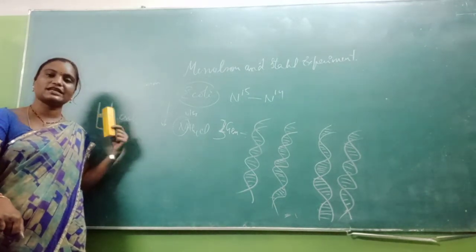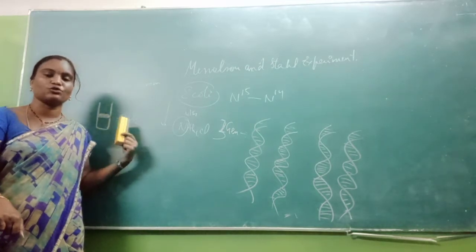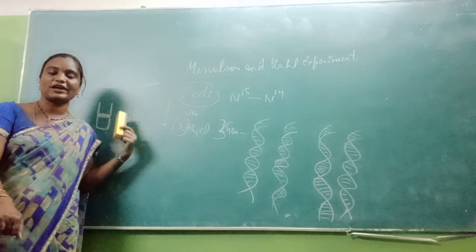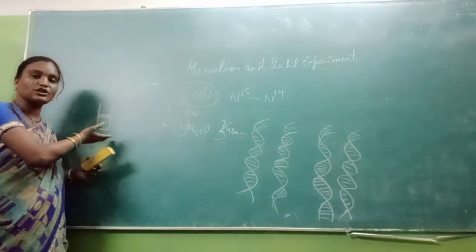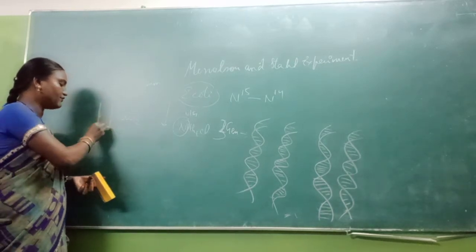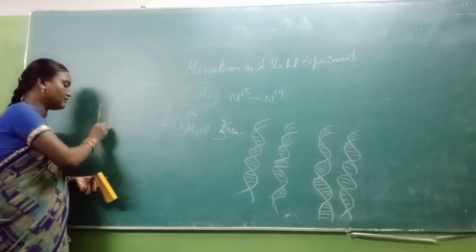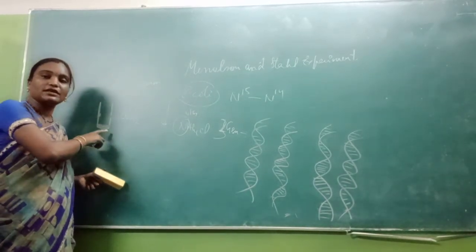It is observed that the centrifuge tubes are filled with heavy isotope DNA. Why? Because heavy media will be present at the bottom of the centrifuge tube, and in the form of a pellet, the N15-containing DNA molecules of the E. coli are sedimented here.